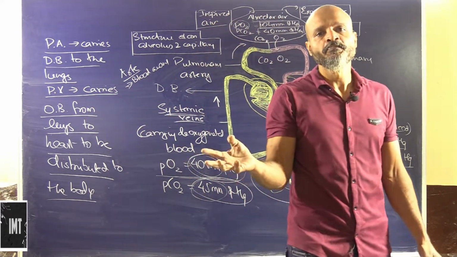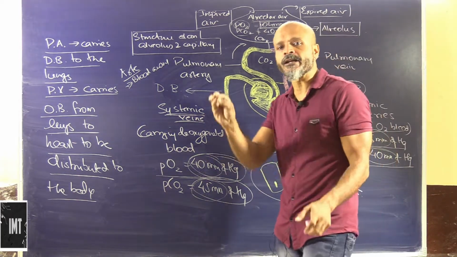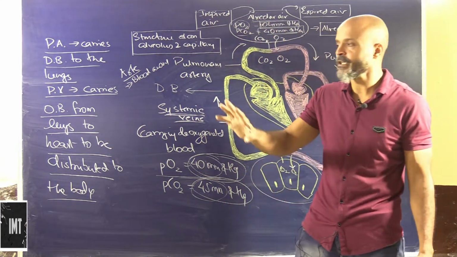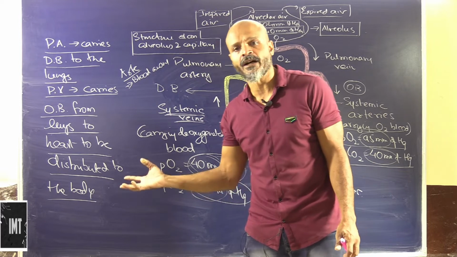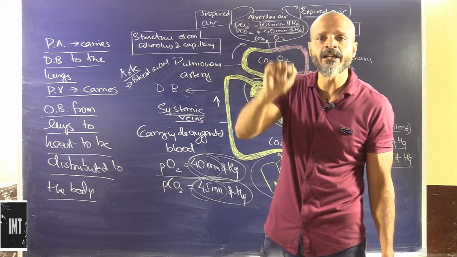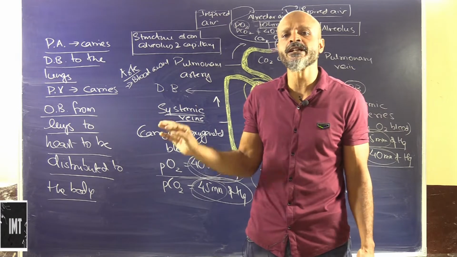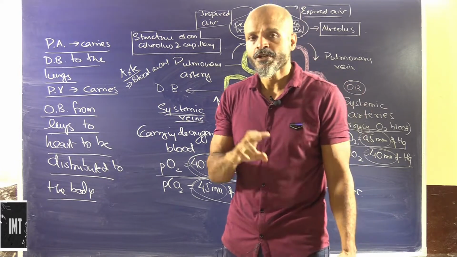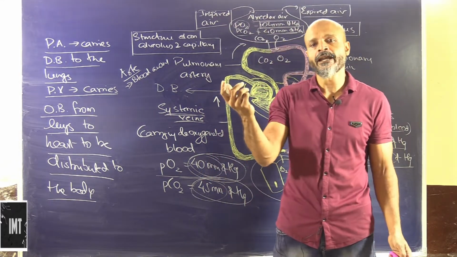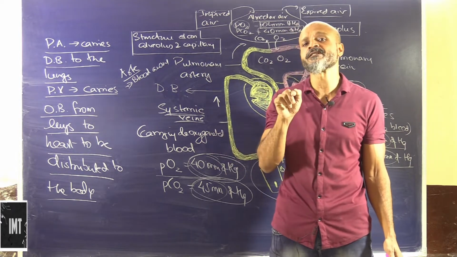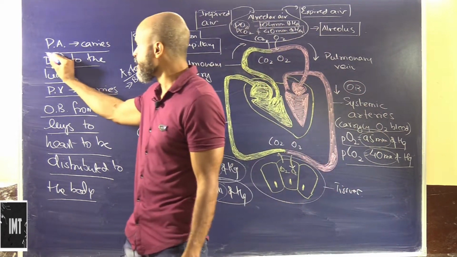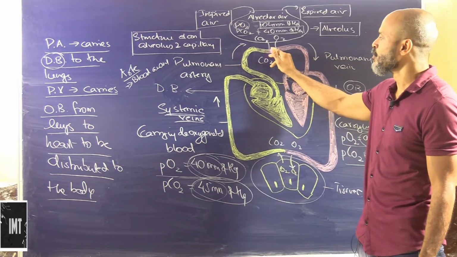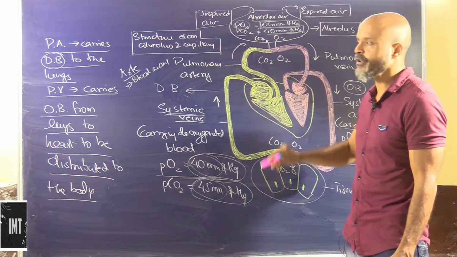So let's not go to the oxygenated or deoxygenated part in understanding arteries and veins. The simple function of arteries is carrying blood away from the heart, and veins are pouring blood into the heart. Whether it is oxygenated or deoxygenated, it will not be the deciding factor of naming them as artery or veins. So arteries are basically carrying blood away from the heart, and veins are basically carrying blood into the heart. Now it is deoxygenated blood, but this deoxygenated blood goes from the heart to the lungs to get oxygenated.